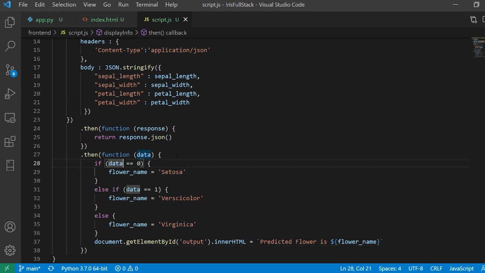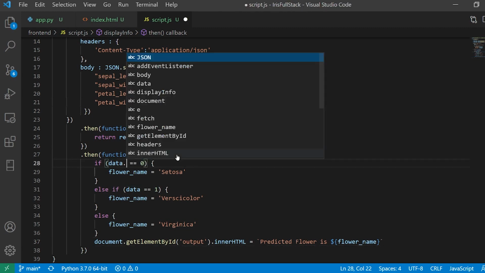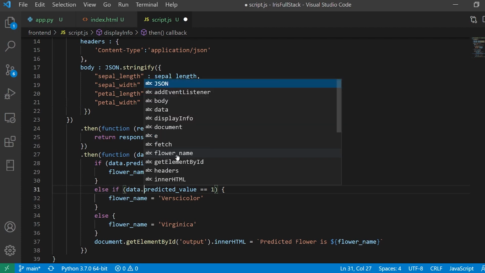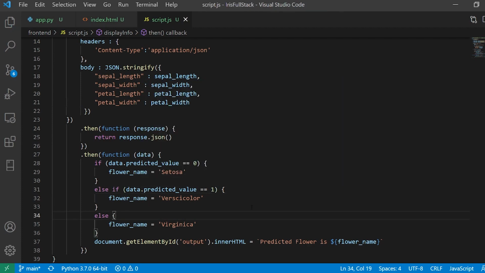Okay, so I cannot use data. I'll have to use data.predicted value, which is the reason it was giving me the wrong prediction, because it is giving all the values that are present in the data in the first place, and I cannot do that. So now let me again try this. I'll just run this thing. I'll say 1111, I'll say submit. It says predicted flower is versicolor.